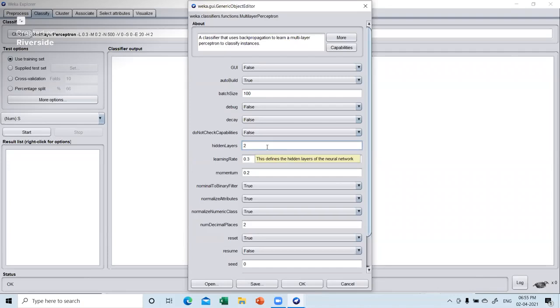If I want to increase the hidden layers, you can write a comma and then, say, 7. Then it means that the architecture of the network will be input parameter, 9 in this particular case, and 1 output.